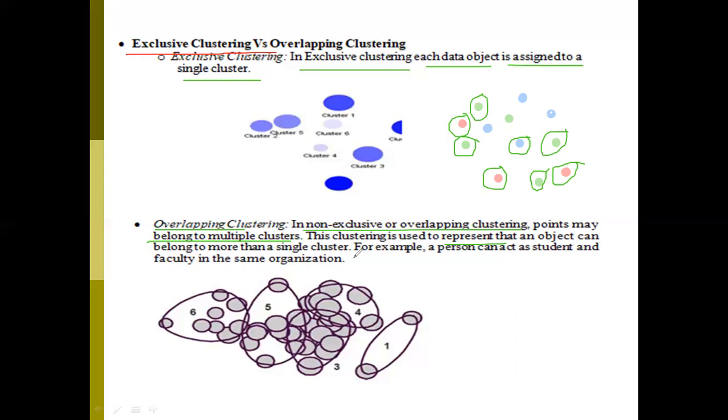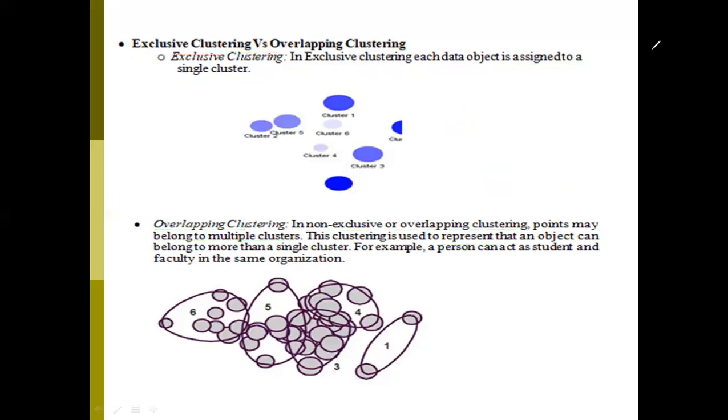Or within the same organization, he may teach some subject to lower classes. That kind of situation is called an overlapping situation, right? One person may act as a student as well as a tutor. So that is called an overlapping cluster example.